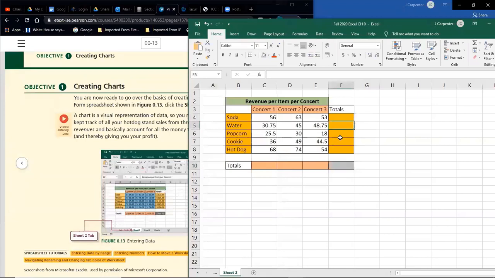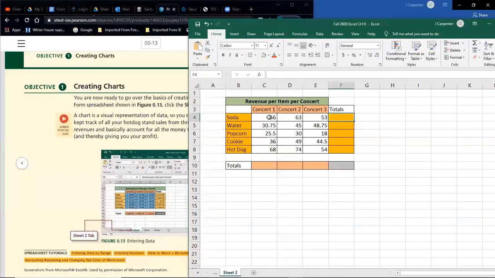So, totals. What do you think we're going to do to get a total across if you got soda for concert 1, 56, 63 for 2, and then 53 for 3? I feel like that means we're going to add them. Now, with only 2 or 3 things, you could just go this cell plus this cell plus this cell. You don't really have to use a sum function when it's just 2 or 3 cells you're adding. However, it's a good habit to have, so I'll do it anyways.